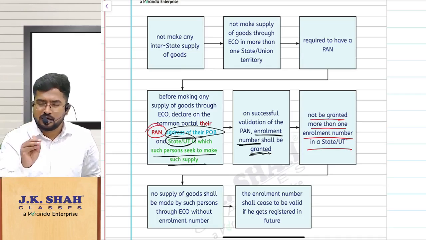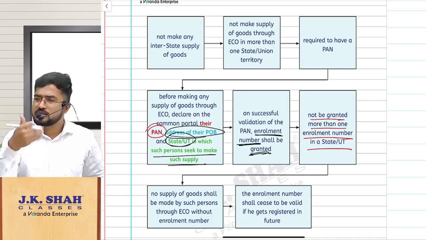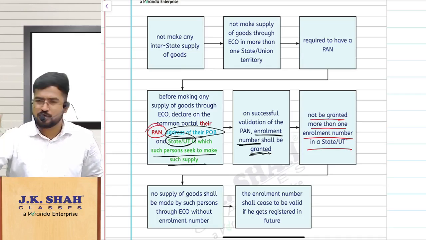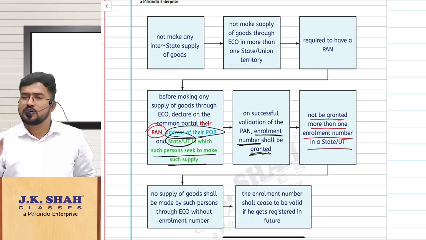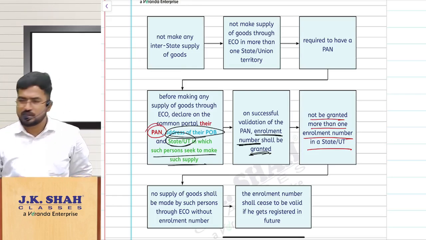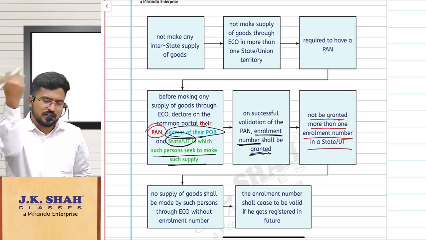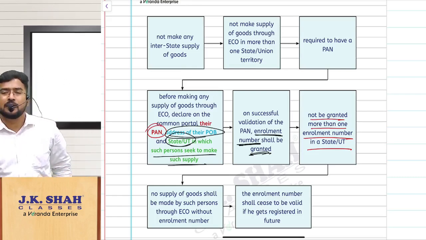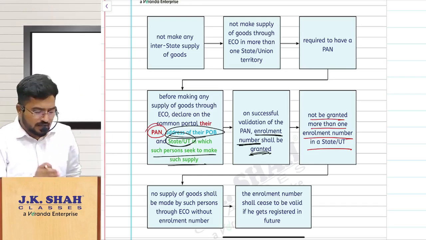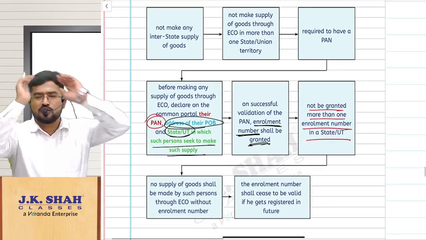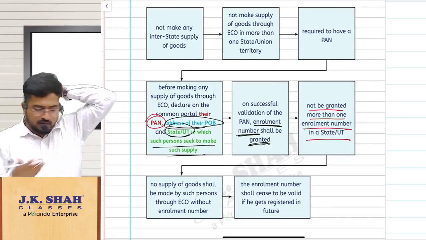Simple. Earlier the people dealing with goods, selling them through e-commerce operator, they are forced to go for registration. Now we are giving them, yes, you also enjoy the relaxation of your threshold limit, 10 lakhs or 20 lakhs or 40 lakhs or whatever it is, you enjoy that. But do me a small favor, I am asking you to follow this procedure. Simple. What is the procedure?